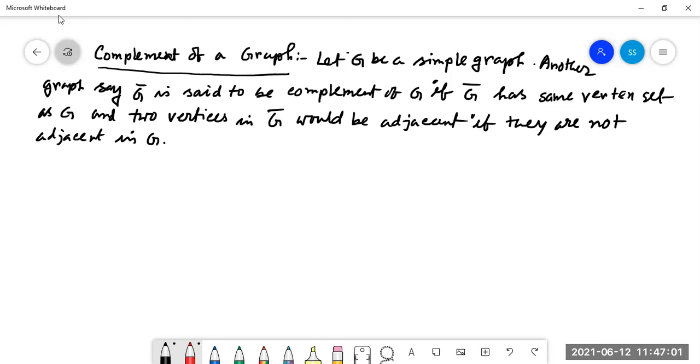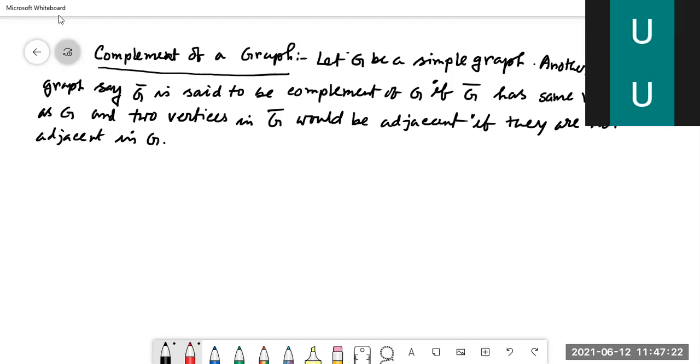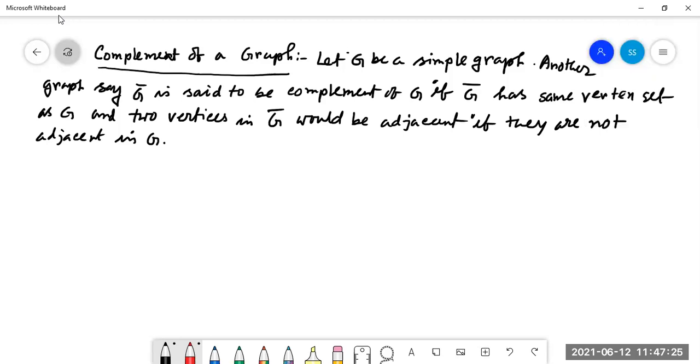Now look at the definition. G be a simple graph. That means in G there is no self loop or no parallel edges. Another graph, say G bar, is said to be complement of G if G bar has the same vertex set as G and two vertices in G bar would be adjacent if they are not adjacent in G. So we shall take an example. A, B, C, D. This is our G.